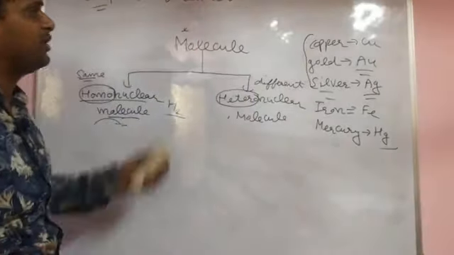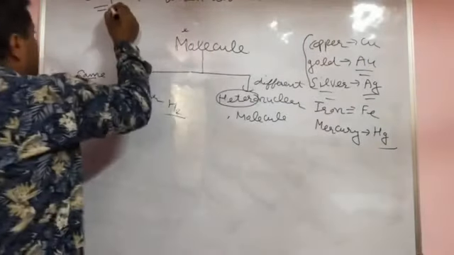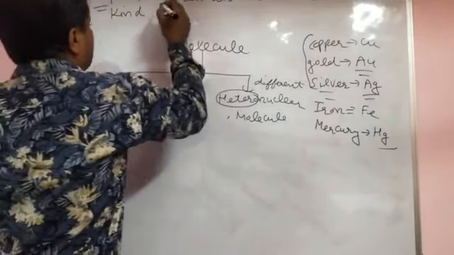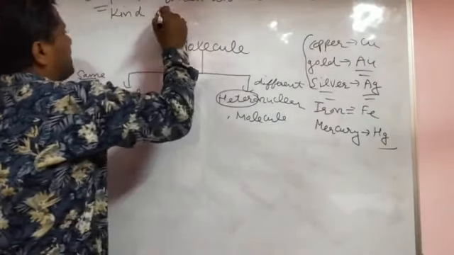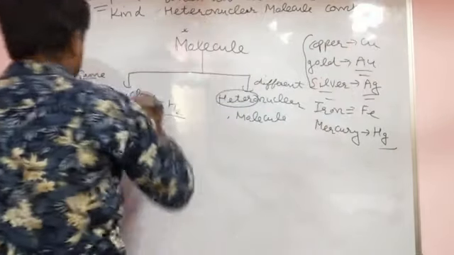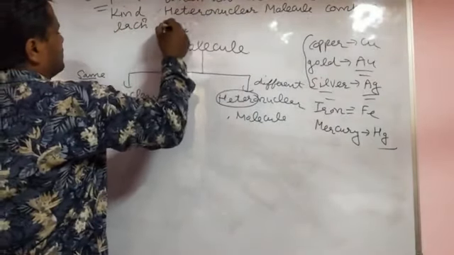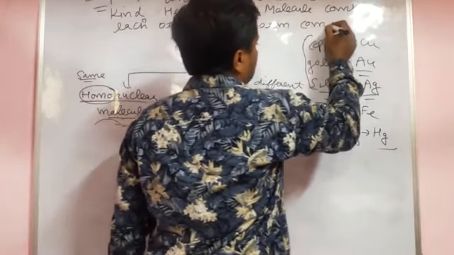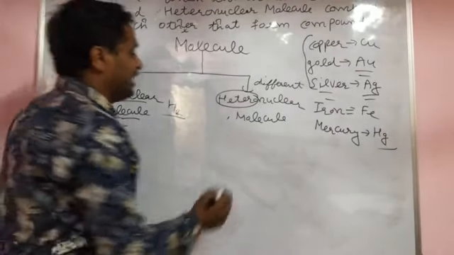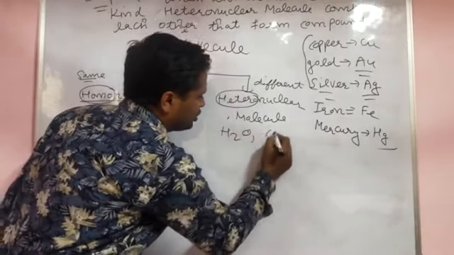When two or more same kind of heteronuclear molecules combine each other, that forms a compound. Yes, see beta, heteronuclear molecule, I already told you, H2O, CO2.